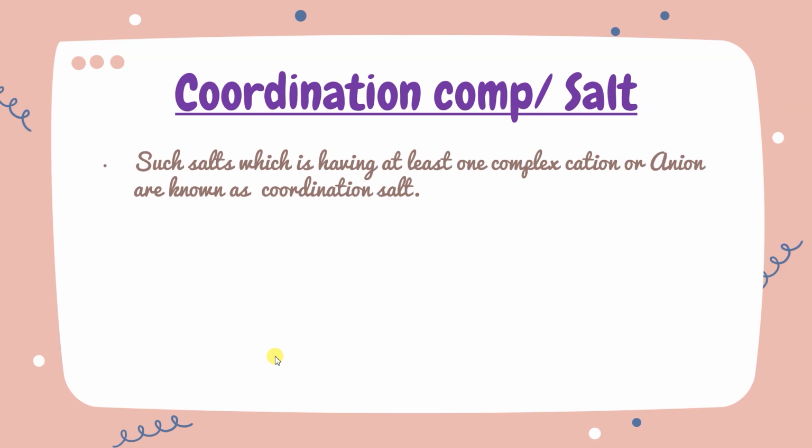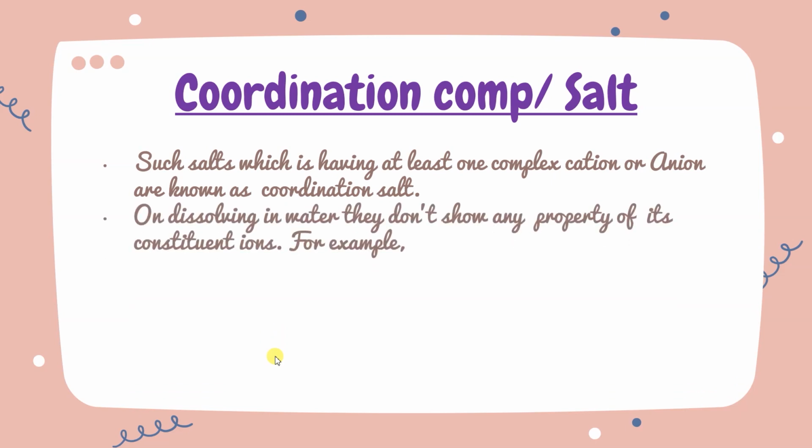They must have at least one complex part, either cation or anion. What do you mean by the complex part? Just to identify this, I'm going to tell you that either the cation or the anion should be in that big bracket. But what next? I will explain that later on.